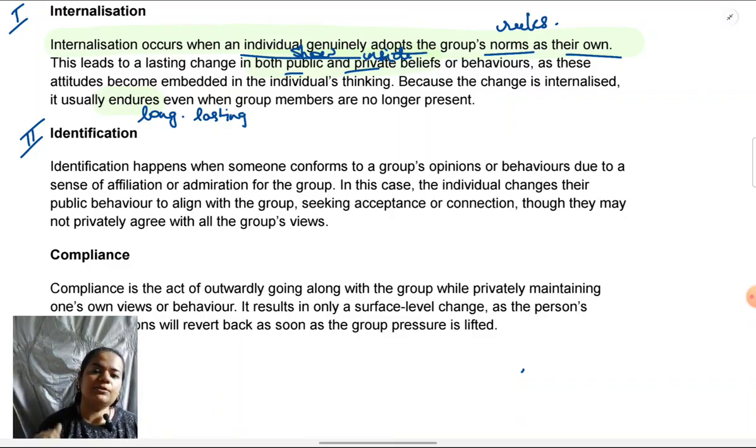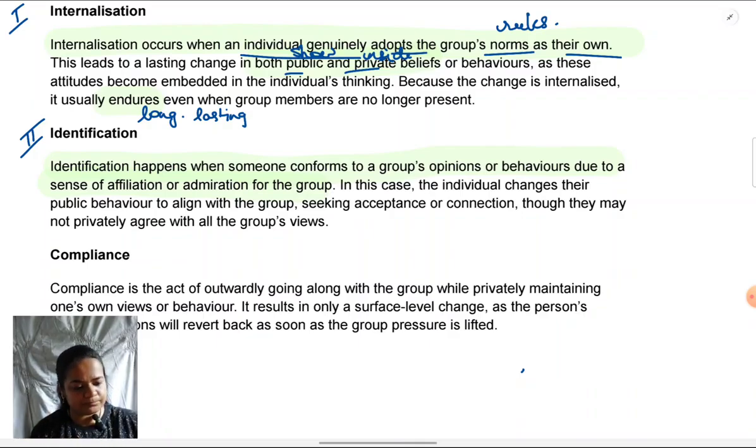You follow them because you believe that by following them you can be like them. So when you show conformity here, it is because of your admiration and desire to affiliate with the group, to associate with them, or to belong to that group.